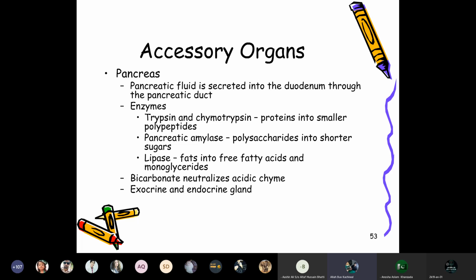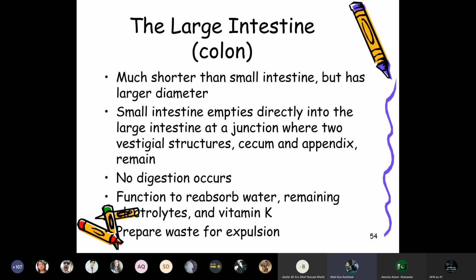Trypsin and chymotrypsin help to convert the protein into polypeptides, whereas the lipase helps to convert the fat into the free fatty acids and monoglycerides. The bicarbonate neutralizes the acidic chyme, and the exocrine and endocrine glands help in the digestion of the food.